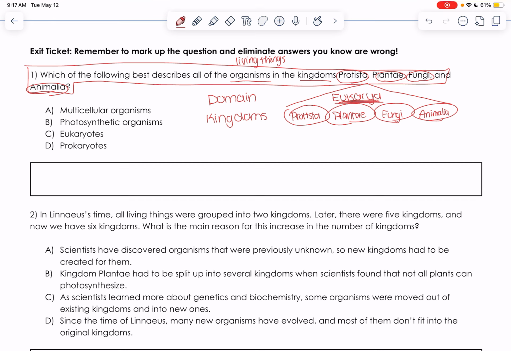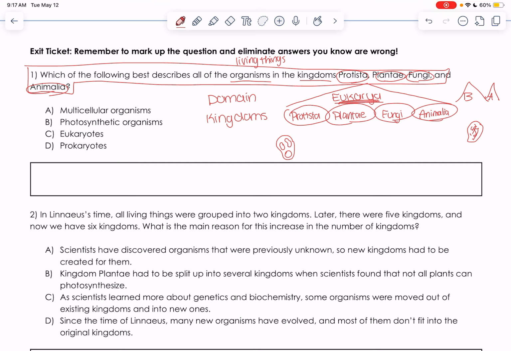Okay, so what do all organisms inside eukarya have? We need to know that all organisms inside of eukarya have eukaryotic cells, which are our organized cells organized into organelles. All of my DNA is inside of my nucleus. All of my energy is inside of my mitochondria, versus my other domains, which would be bacteria and archaea. They have prokaryotic cells. They are pros at making a mess. It's a hot mess express in there, okay?